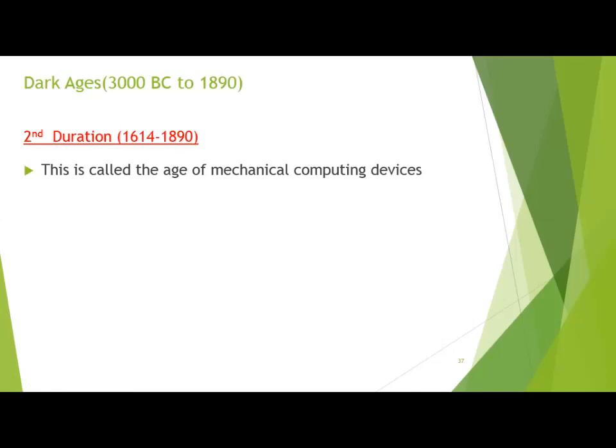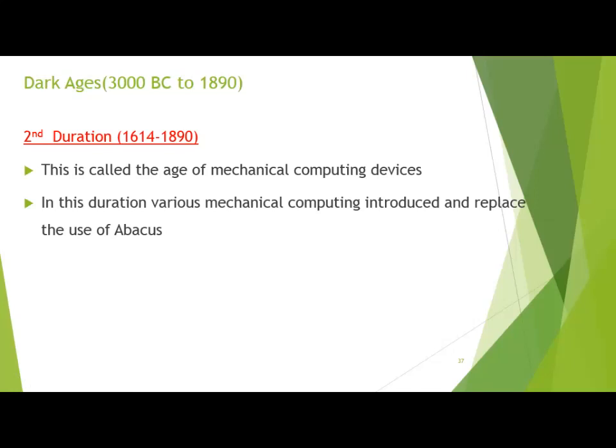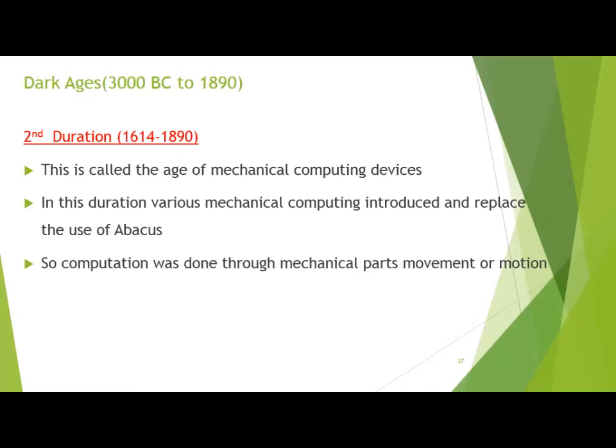This is called the age of mechanical computing devices. In this duration, various mechanical computing devices were introduced and replaced the use of the abacus. So computation was done through mechanical part movement or motion.